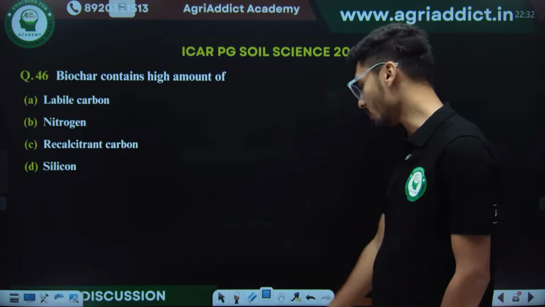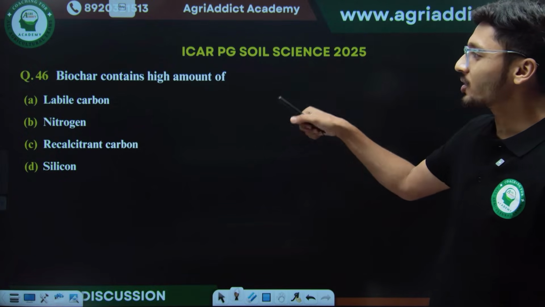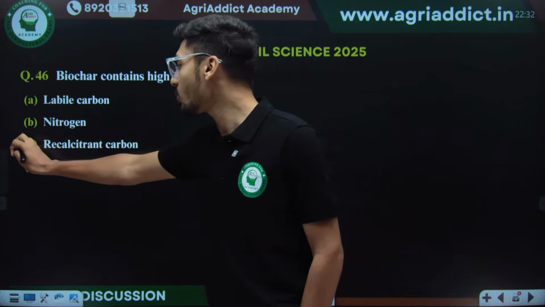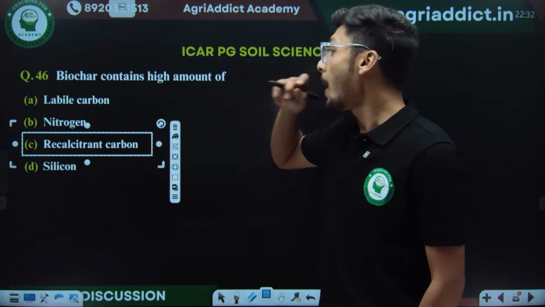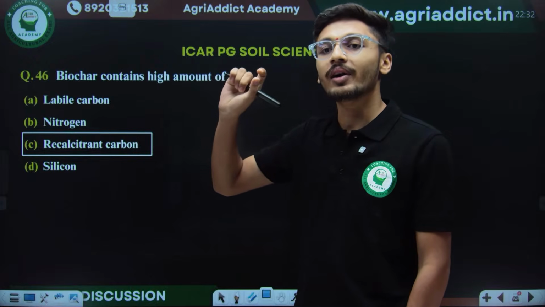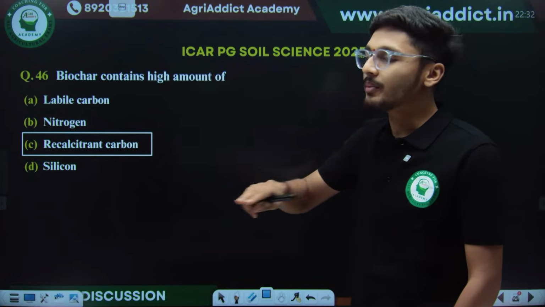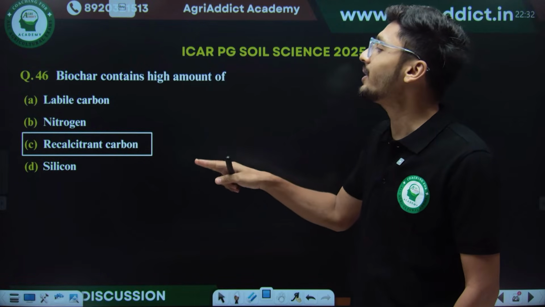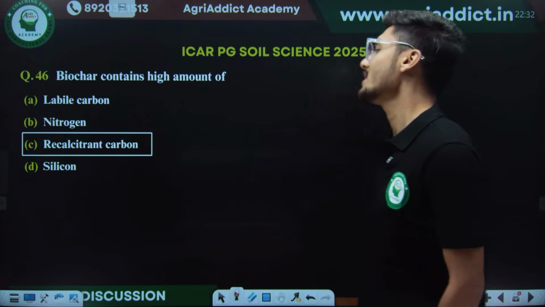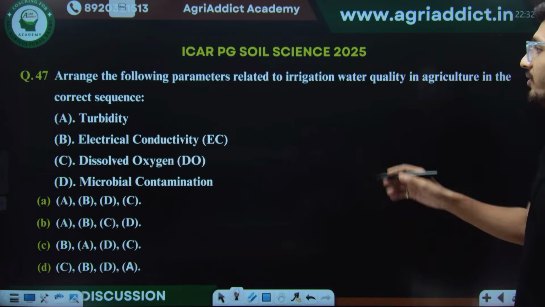Biochar contains high amount of. When I wrote the JRF exam in 2025, I got this question wrong by marking labile carbon, but you will not make such a mistake. The answer will be recalcitrant carbon, because whatever amount of labile carbon is present in the waste residue while burning biochar at high temperature and pressure conditions, the labile carbon is washed away. The pool of carbon left in biochar is recalcitrant carbon. So the correct answer for this will be recalcitrant carbon, and the same was given by NTA. Then we have the next question.